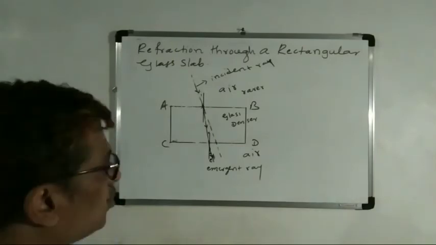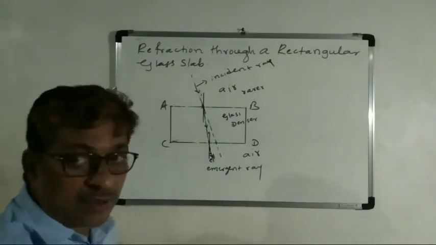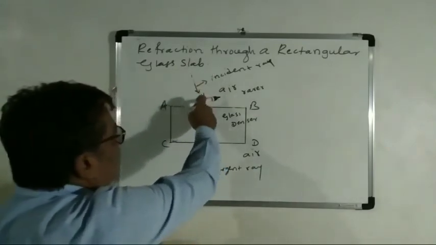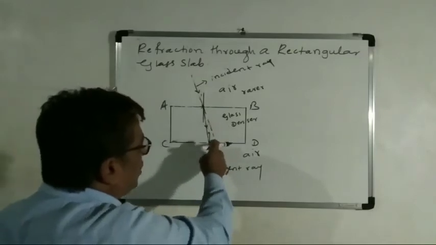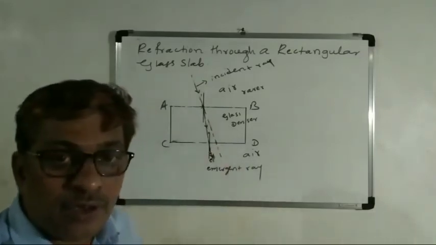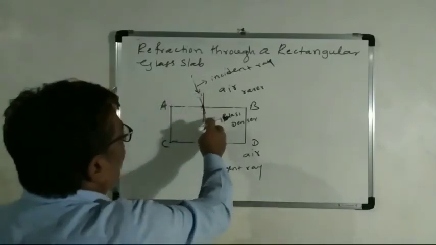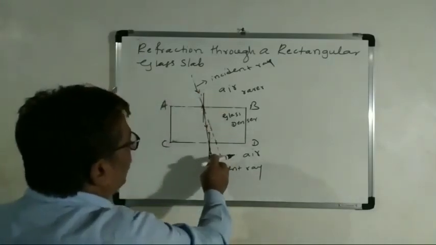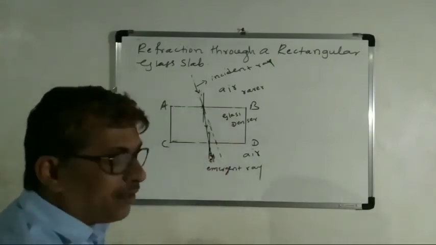This is the incident ray, this one is the refracted ray, and this one is the emergent ray. Angle I is equal to angle R, and angle I is equal to angle E, the emergent angle.